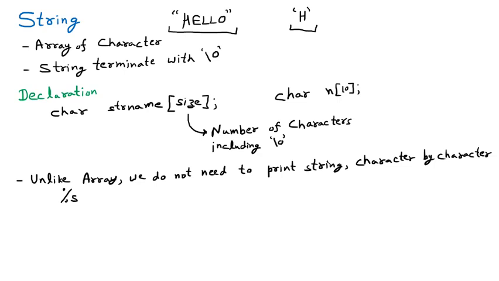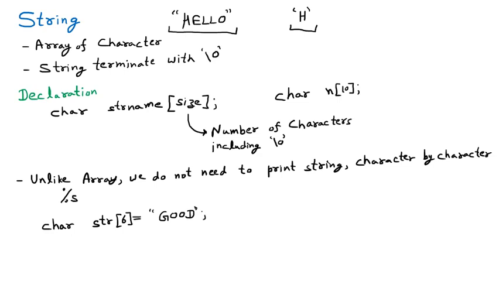Now let us suppose that I am going to declare one string. So I am saying char str[6] equal to, in double quotes, good, and semicolon.